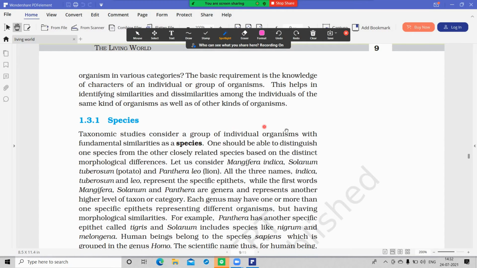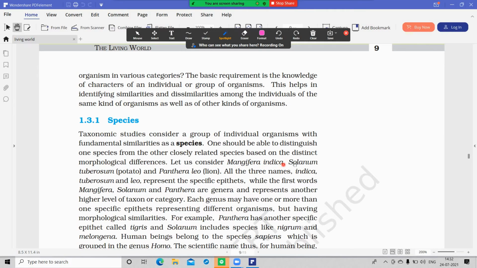Species is a group of individual organisms with fundamental similarities. Individual organisms which have fundamental similarities are considered as a species. We can distinguish one species from other closely related species based on morphological differences, based on morphological characters.